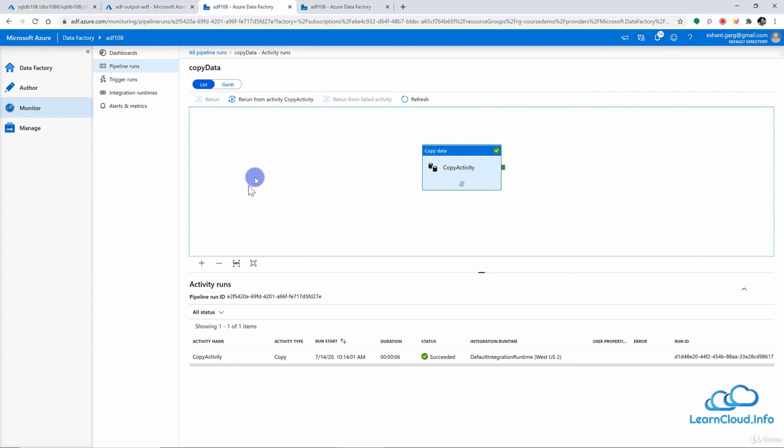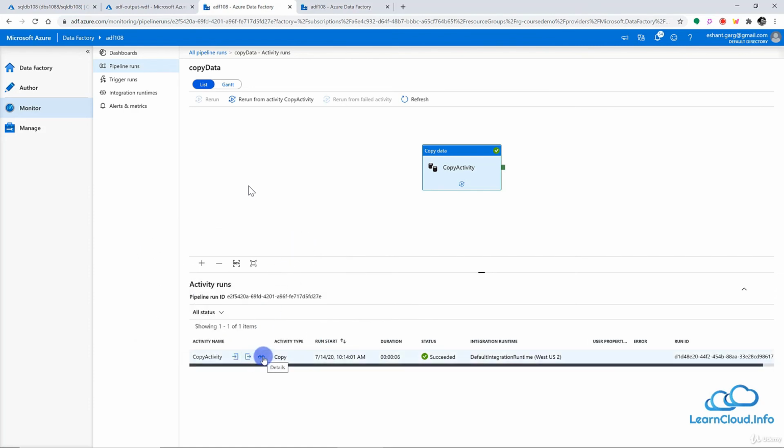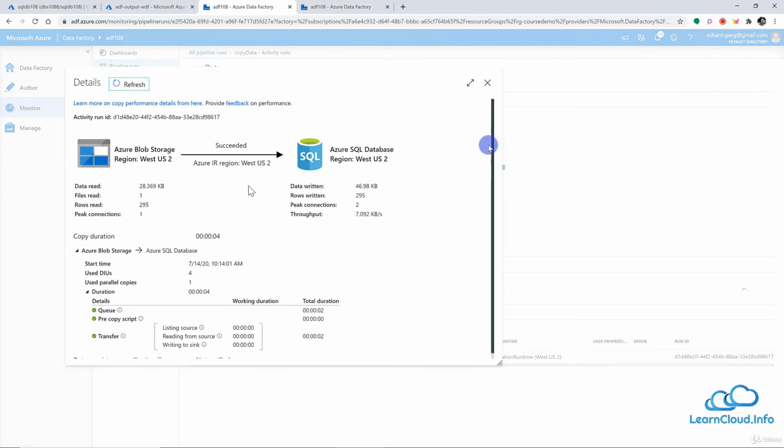But if I have multiple activities, I can see that whole graph here, the whole data flow, all the activities here. And here we can have the list of all those activities, and again I can see what the inputs of that activity are, what the output of that activity is, and here we can see the detail. You see this little glasses button here. If you click here, you can see the detail of that activity, what kind of input it was. It was the blob storage, and output was the Azure SQL database, and how much data was read, in terms of the storage space.